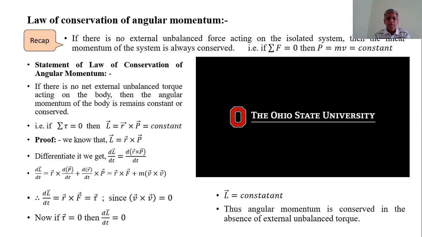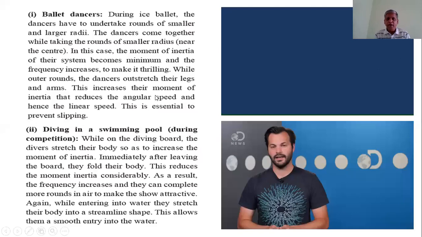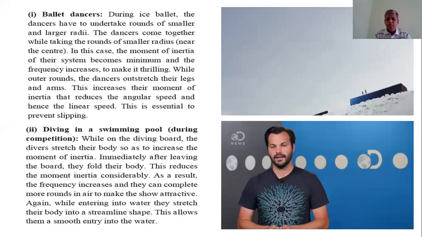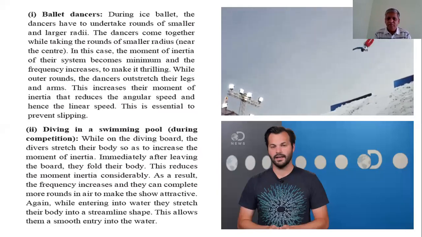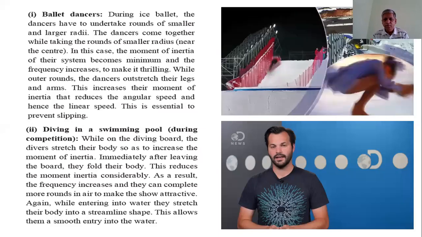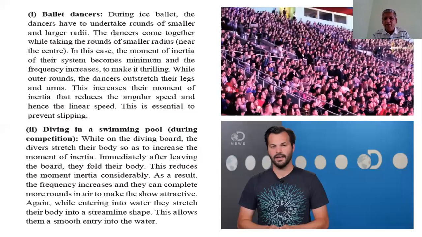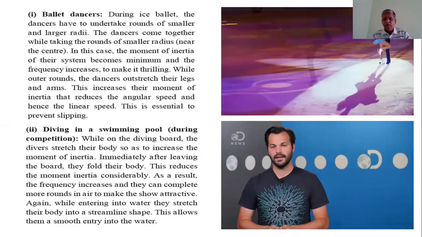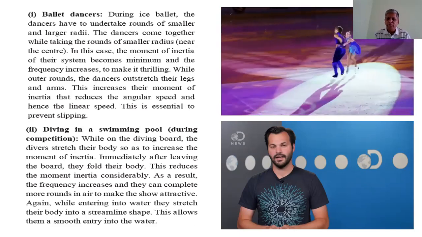Remember. Now, I can explain with some examples. The angular momentum is always conserved. I can explain with some examples. Show these videos. This is skaters, jumps with ballet dancers. These are ballet dancers, which can rotate about their own axis.